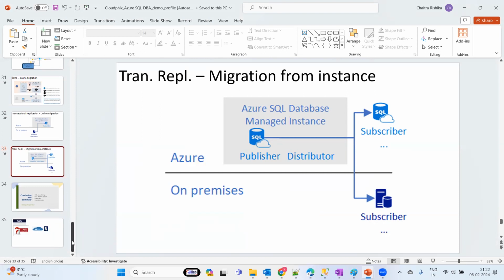We can do it using backup and restore, using the DMS service, using Always On high availability configuration, log replay service, and managed instance link. There are a lot of things that we are going to do, but from a real-time perspective, we are going to cover all the methodologies for migration. If you have any questions, please let me know so that we can move forward to the deployment process.